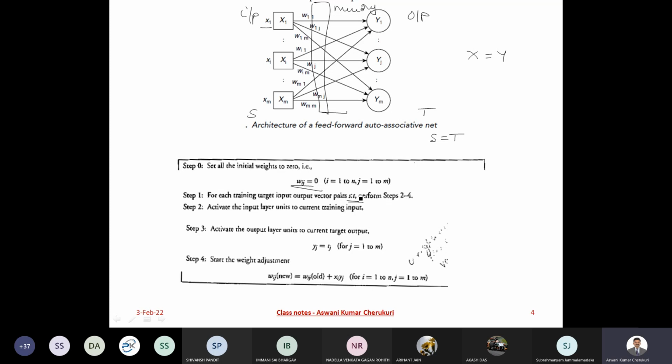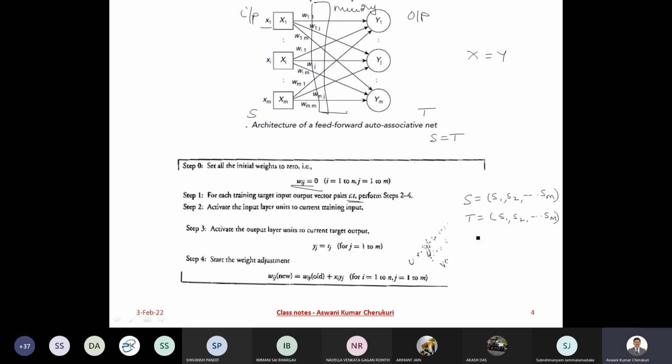Imagine the input vector is S equal to S1, S2, and so on up to Sm, and my target is also the same, T equal to S1, S2, up to Sm. I'm going to do the product of these two vectors.